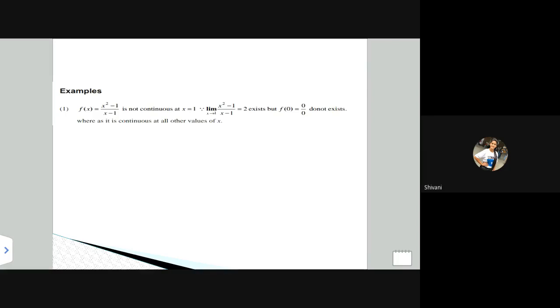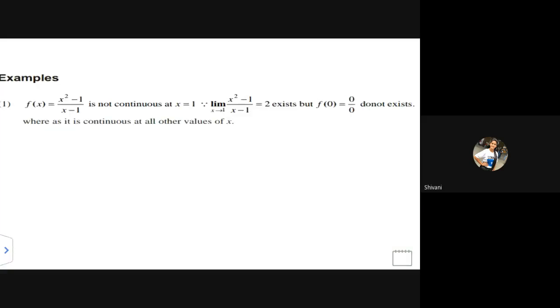The limit is coming as 2, correct? But if I directly put the value of x as 1 in the expression, it will give me 0 by 0. You know? So it means the limit is existing, but its value is not equal to f(1). So we can say it is not continuous at x is equal to 1, correct? So this is how we can find out whether the function is continuous or not.